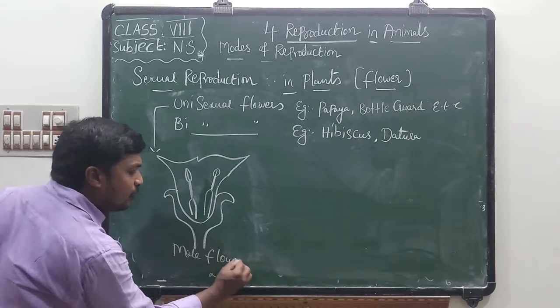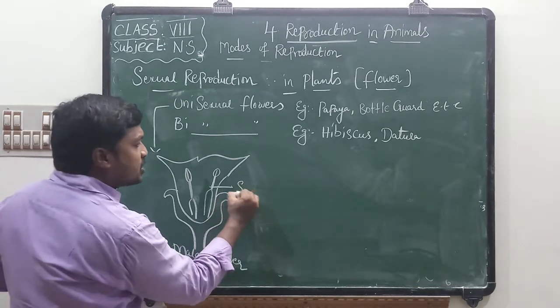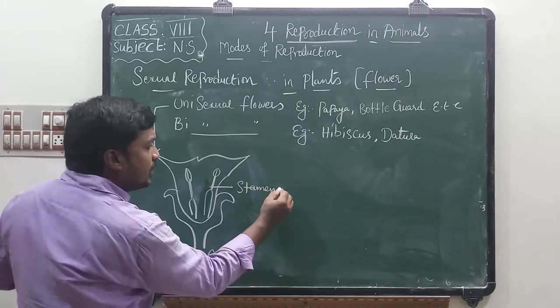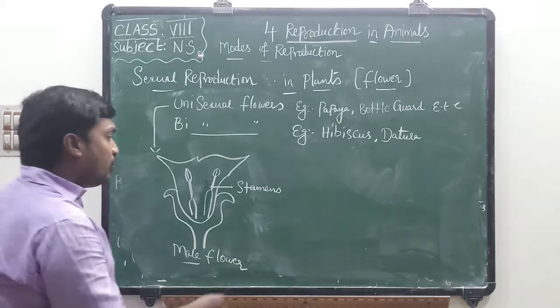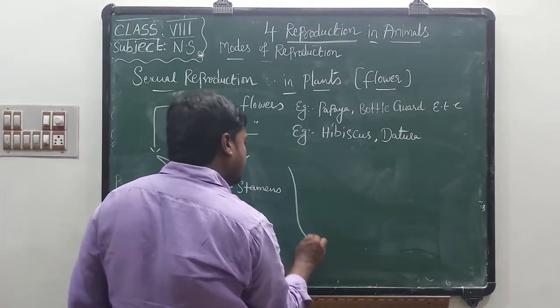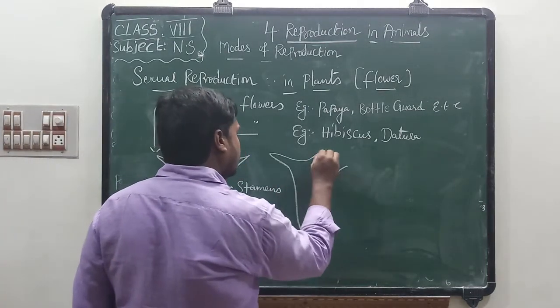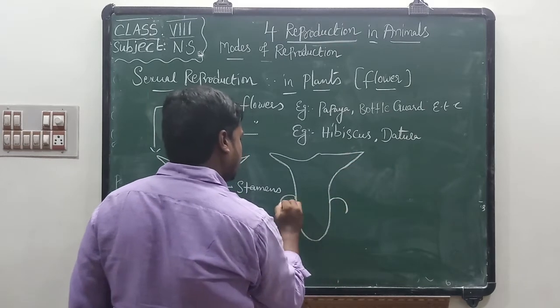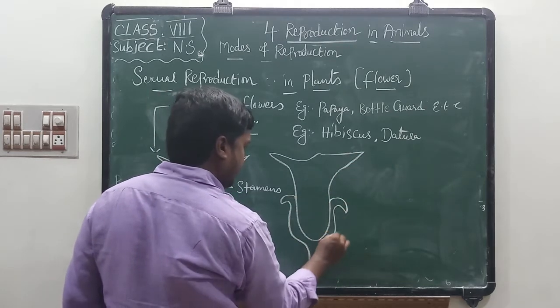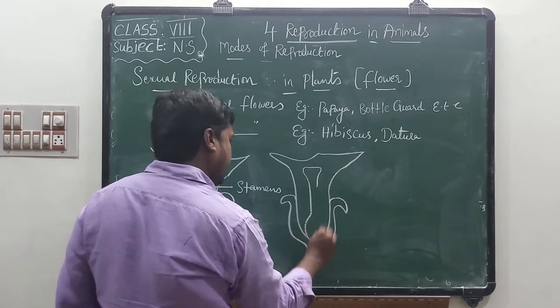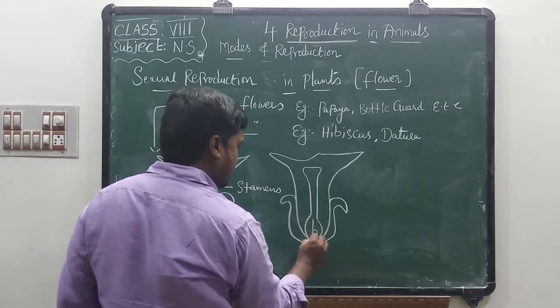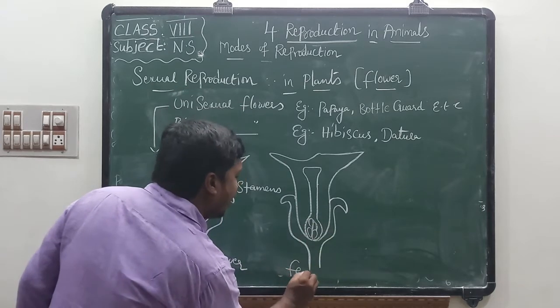This is a male flower. Why? Because we can find stamens here. Stamens are the male part of the flower, so this is called a male flower. And if you observe this, this is a female flower.